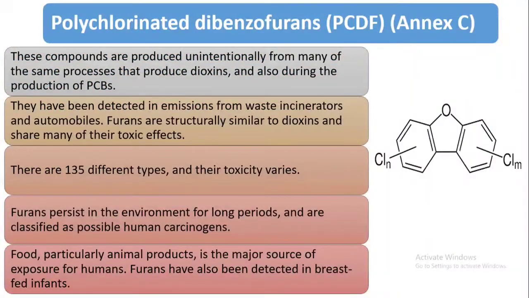Now, polychlorinated dibenzofurans. These compounds are also produced unintentionally from many of the same processes that produce dioxin, and also during the production of PCBs. They have been detected in emissions from waste incinerators and automobiles. Furans are structurally similar to dioxin and share many of their toxic effects. There are 135 different types, and their toxicity varies. Furans persist in the environment for long periods and are classified as possible human carcinogens. Food is the major source of exposure to humans, and furans have also been detected in breastfed infants.